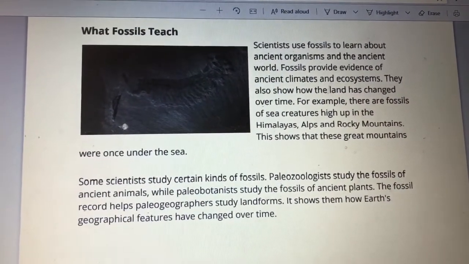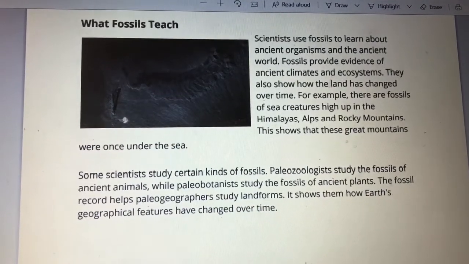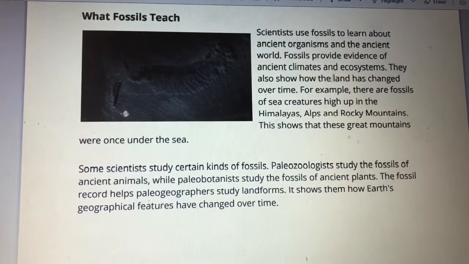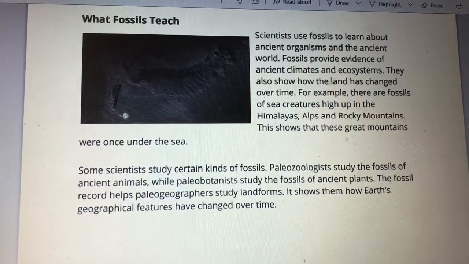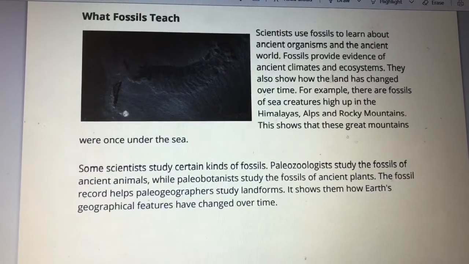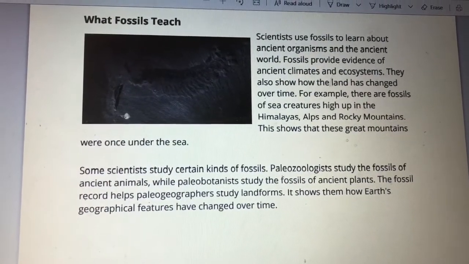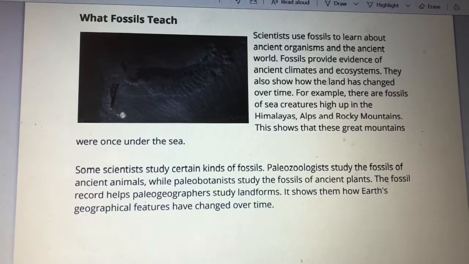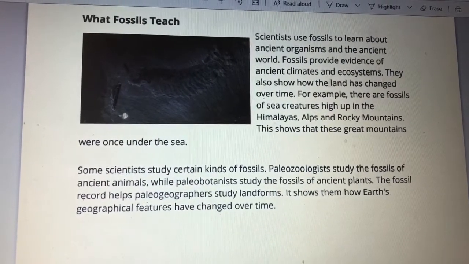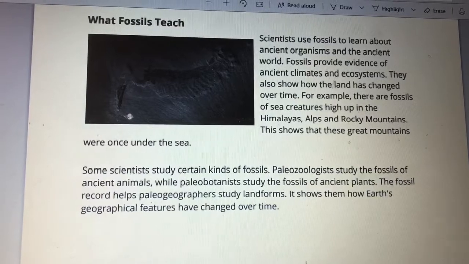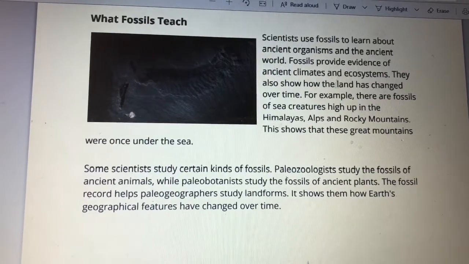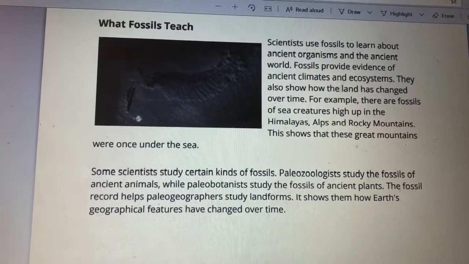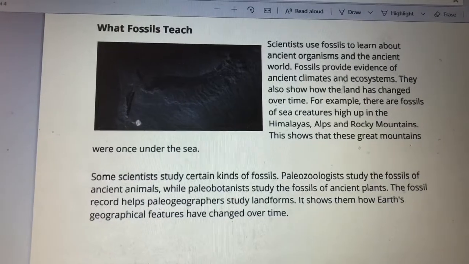Scientists use fossils to learn about ancient organisms and the ancient world. Fossils provide evidence of ancient climate and ecosystems. They also show how the land has changed over time. For example, there are fossils of sea creatures high up in the Himalayas, Alps, and Rocky Mountains. This shows that these great mountains were once under the sea. So that's part of our learning target.